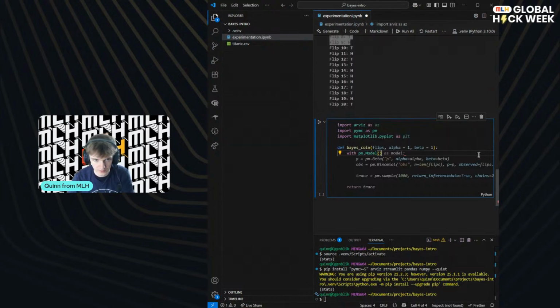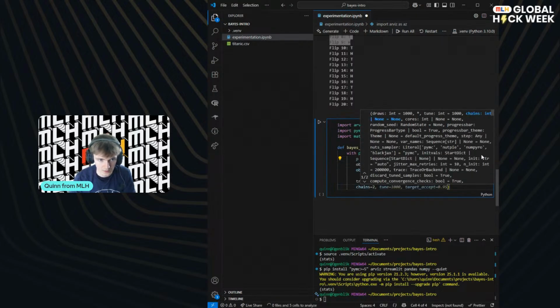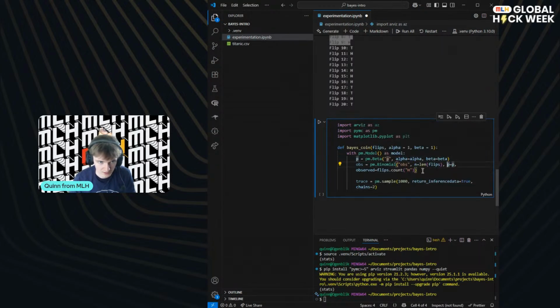with pm.model as model, and we'll say p is equal to... So we're getting out our posterior. Oh, that was a lot of prediction all at once. I only wanted that line. Okay, let's see what else it did. Observation is binomial. That's true.